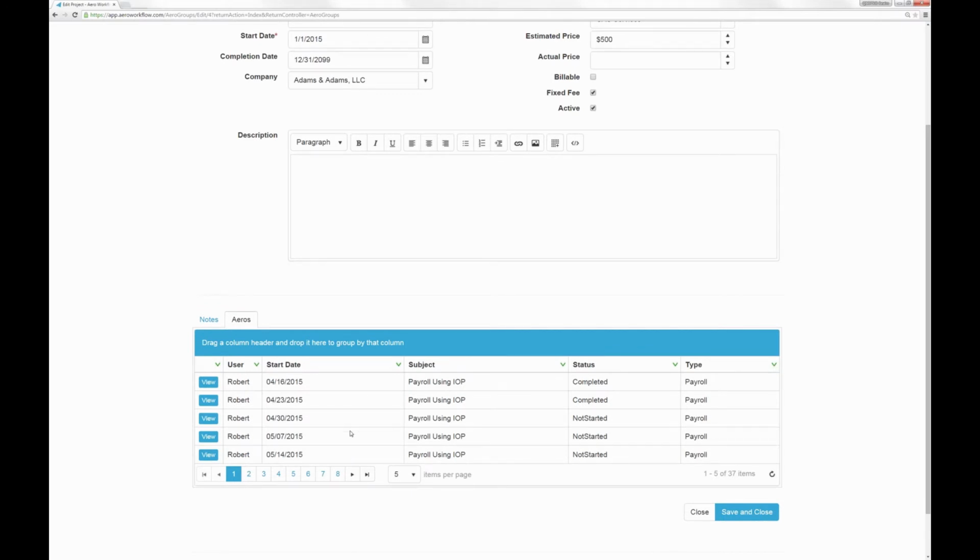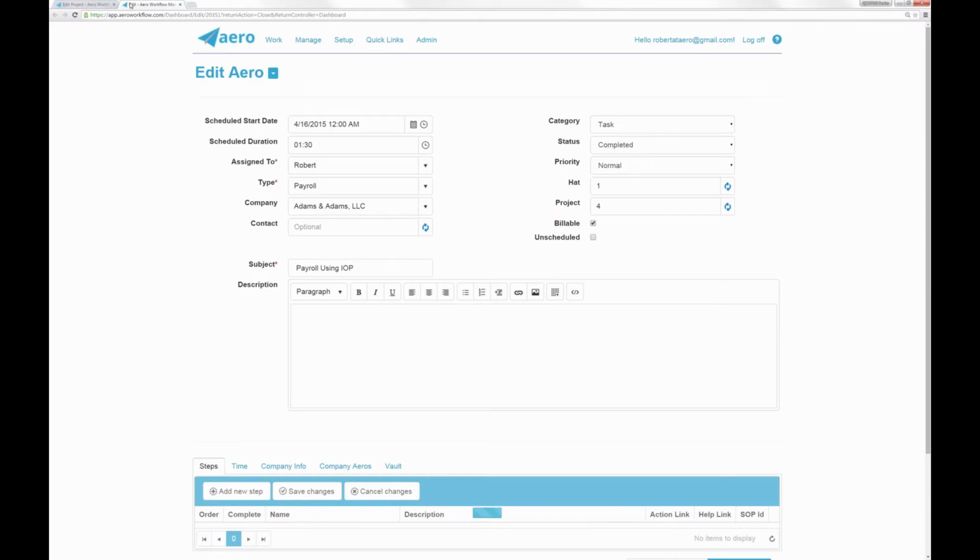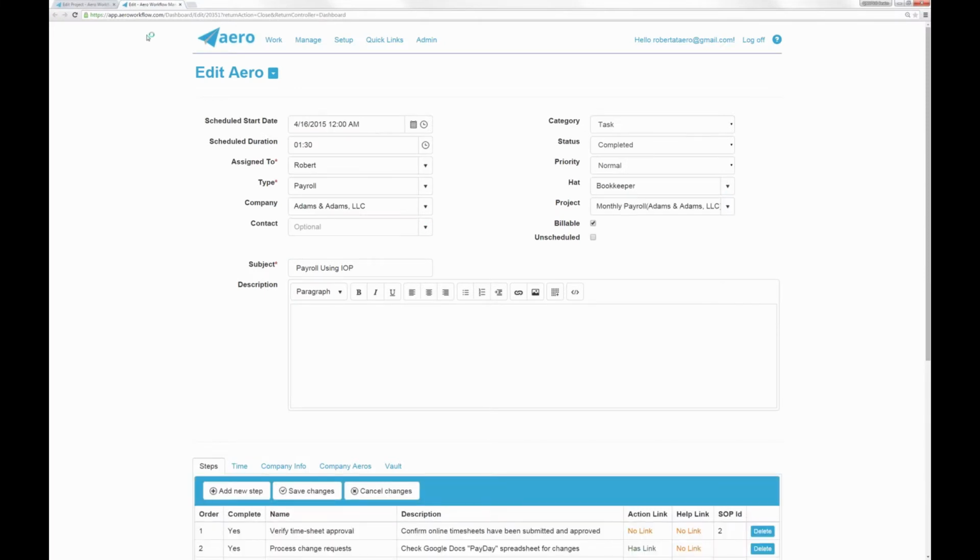And from here, you can watch and go check on the status of an arrow, or see these may be assigned to all different people. If this is like a one-time project that you're each working on, from here, when you're looking at the arrows, I can view any one of these. And just to show you, this is the inside edit view of an arrow when you're not working on it and performing that work, where the timer's going.